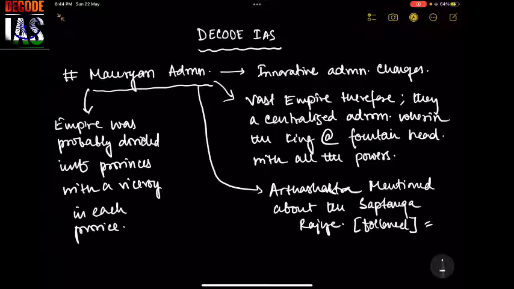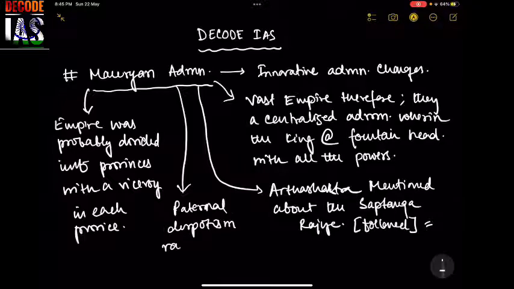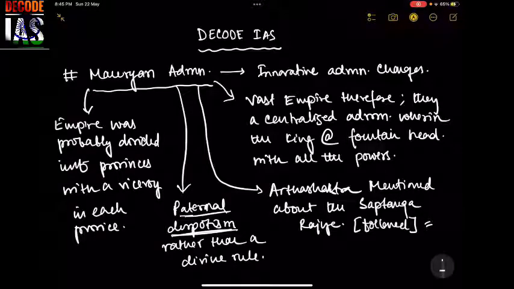Apart from this, the king believed in paternal despotism rather than a divine rule. This is very logical because the king believed in paternal despotism. You might not like the decision of the king because it is harsh, but trust the king and his decision because it's for our benefit. This is the paternal despotism concept, and it has nothing to do with some sort of divinity. You can always question the rule, but it's absolutely logical.